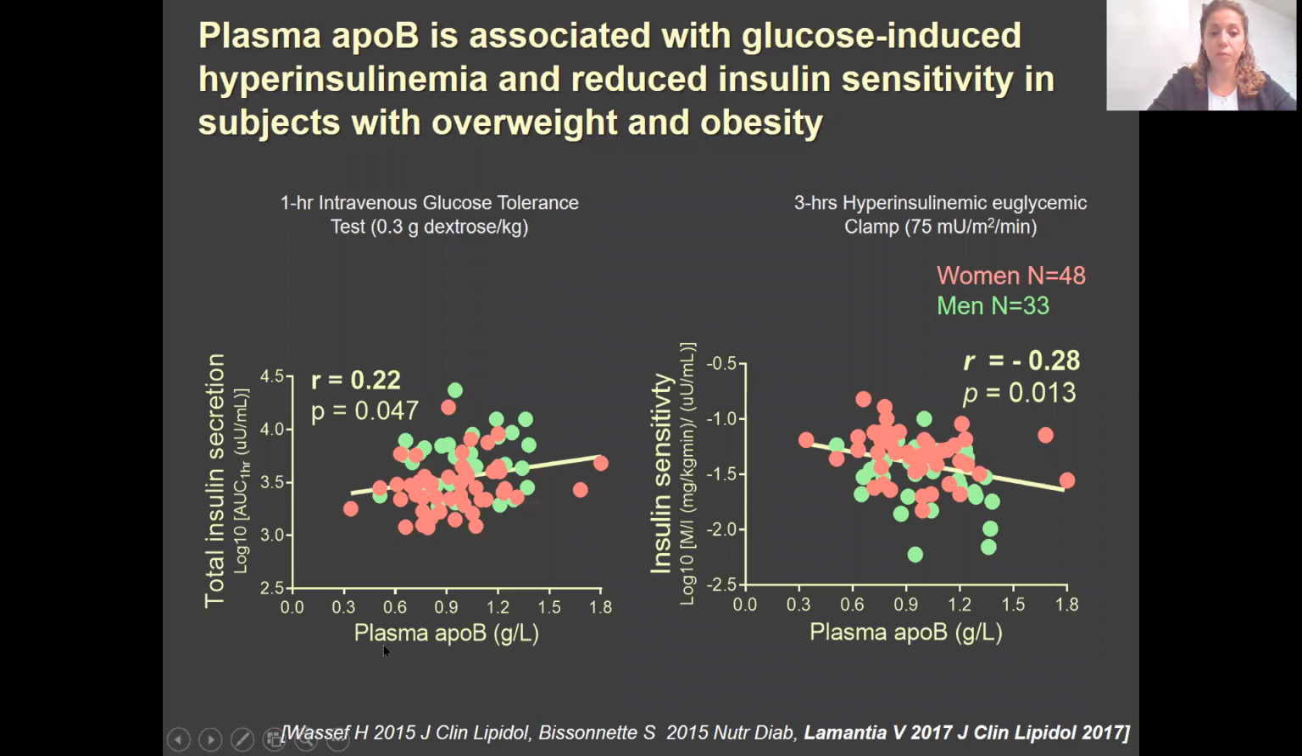But what you see here is also, as hypothesized, that the higher the plasma ApoB, the higher the glucose-induced insulin secretion during the IVGTT, and the lower the insulin sensitivity during the hyperinsulinemic clamp. So indeed, subjects with high ApoB have dysfunctional adipose tissue, postprandial hyper-TG, increased insulin secretion, and reduced insulin sensitivity.